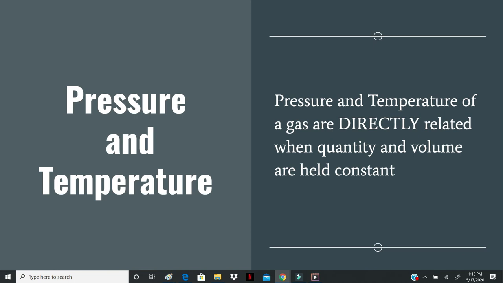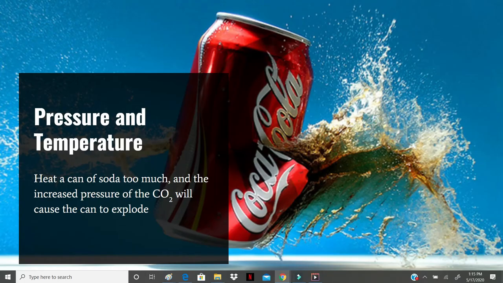Okay, moving on to the next relationship. That is pressure and temperature. We're going to find that pressure and temperature of a given sample of gas are also directly related when quantity and volume are held constant. So for volume to be constant, we need a rigid container.